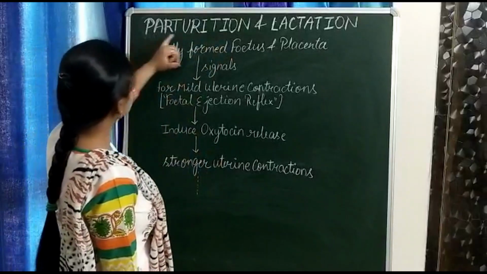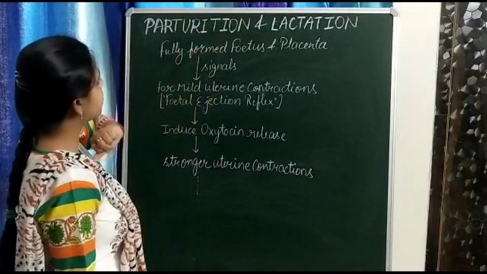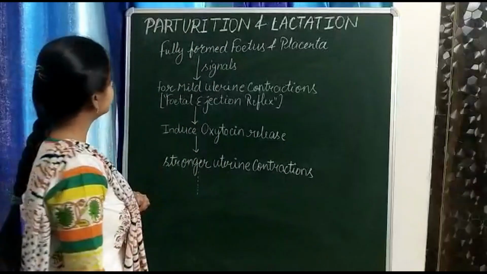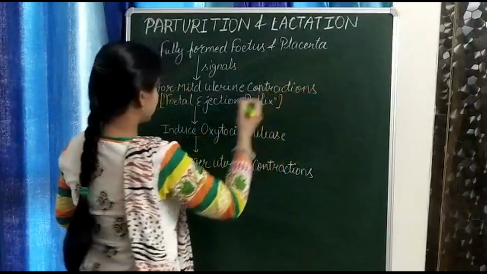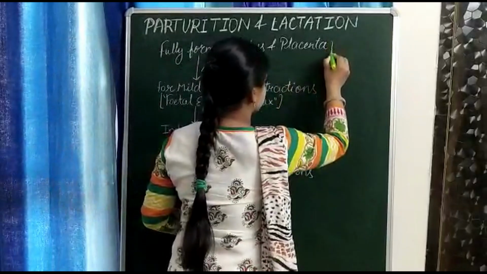This process is a very complex process, and the process of parturition is controlled by a neuroendocrine mechanism.